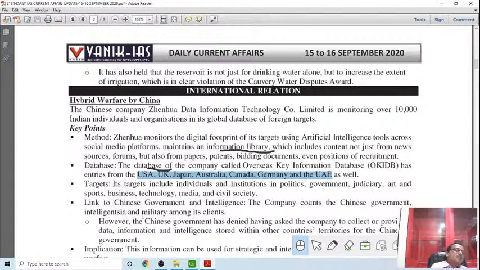That means this data is being shared by this company with the Chinese government, the Chinese intelligence agency and the Chinese military agency. So that is a big threat perception. That's why data safety is a big concept being discussed in the country right now, because this is hybrid warfare. The Chinese can use their expertise in the field to hijack or create problems for the Indian system.